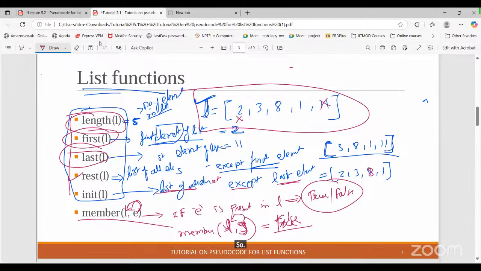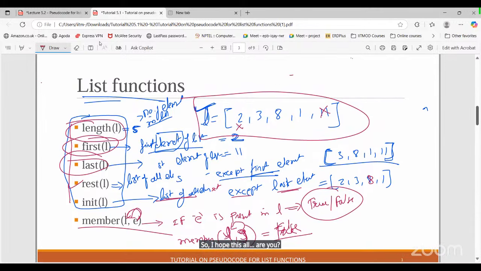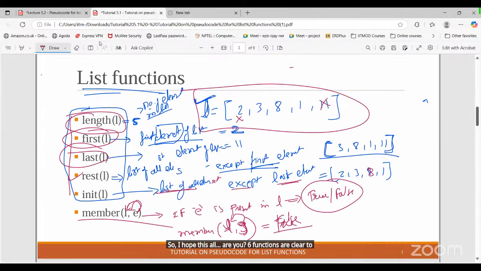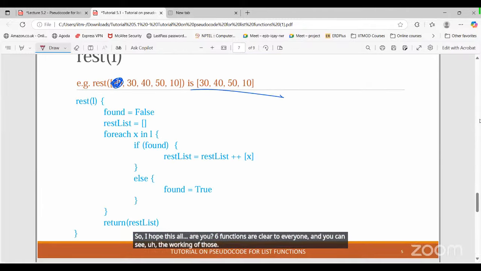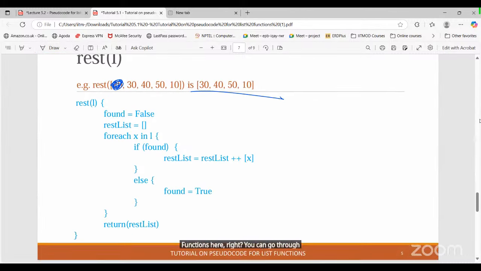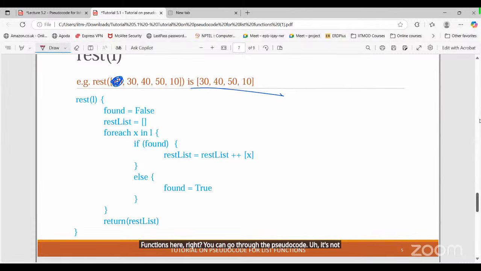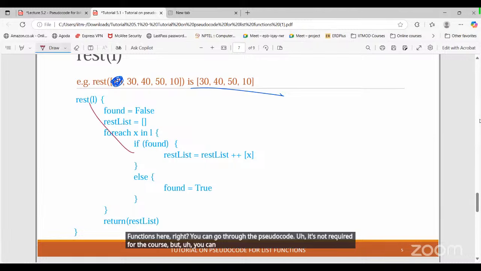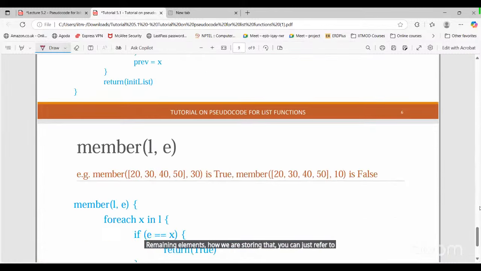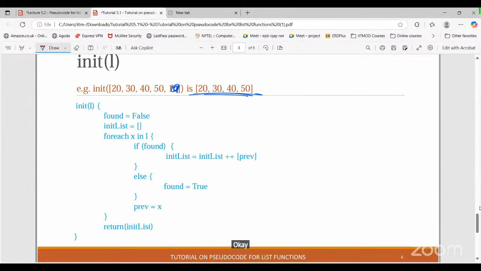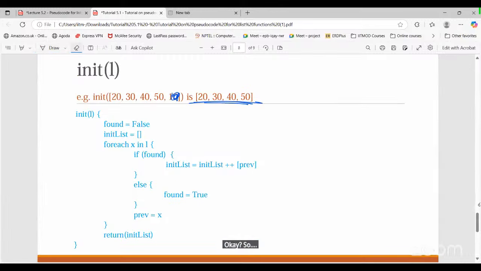I hope all these 5 or 6 functions are clear to everyone, and you can see the working of those functions here. You can go through the pseudocode. It's not required for the course, but if you understand it, you can see how we are finding the remaining elements and how we are storing them. Let me explain any one code, which will be easy to understand.